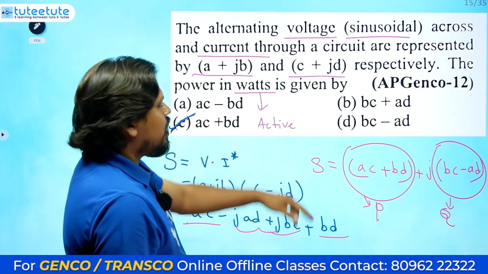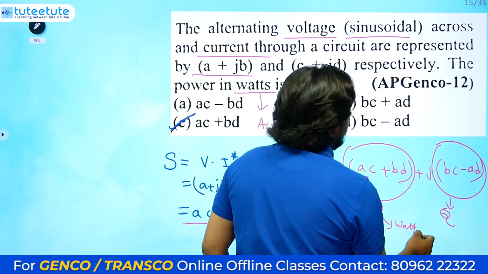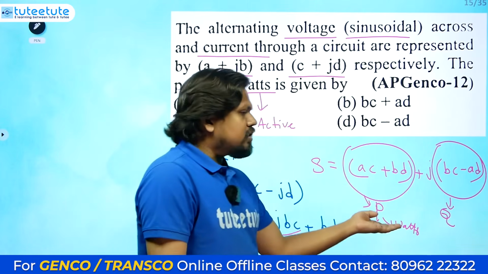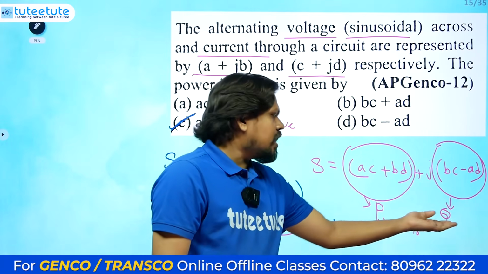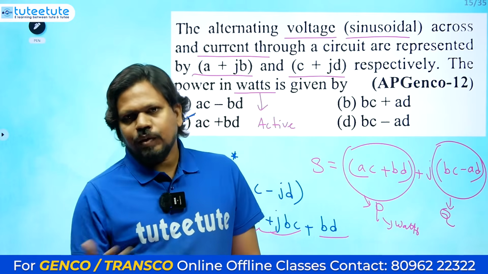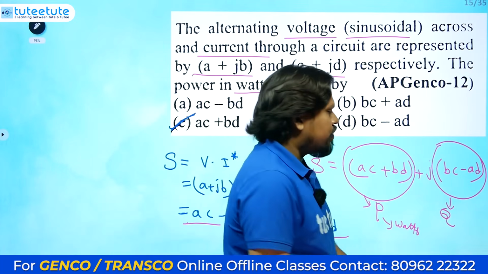They are asking in terms of watts, because active power units are watts, or kilowatts, or megawatts, or gigawatts. So we are generating this power. We don't want to generate this reactive power, but for balancing of power factors and voltage control, we definitely need this reactive power also.